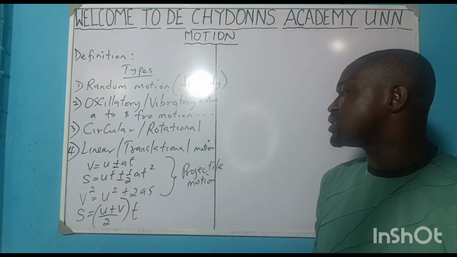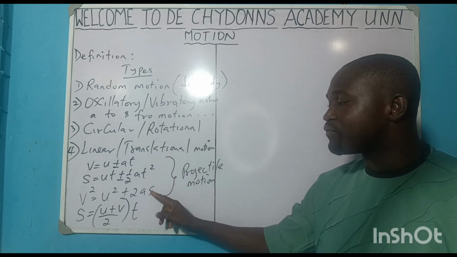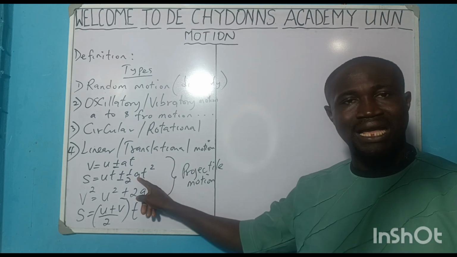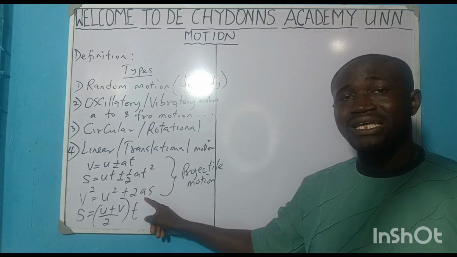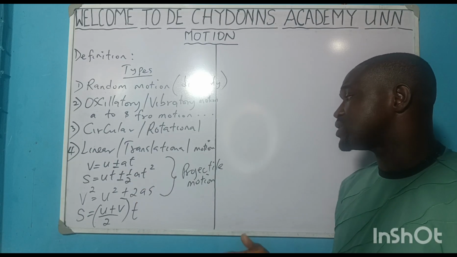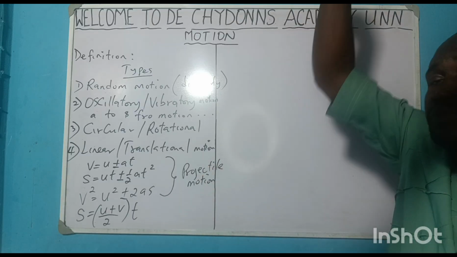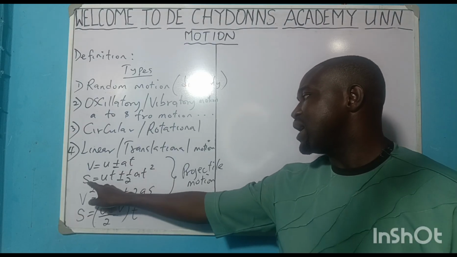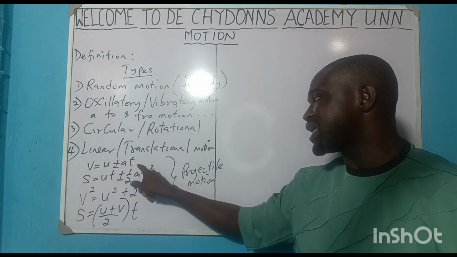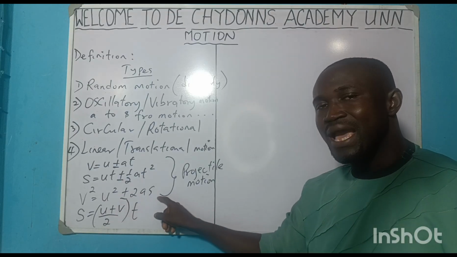Why we are concentrating on only the first three is because it is only the first three formulas that have acceleration due to gravity. So that is why they are applicable in projectile motion. When a body is moving from up to down, here will be V equals U plus AT, S equals UT plus half AT squared, V squared equals U squared plus 2AX.